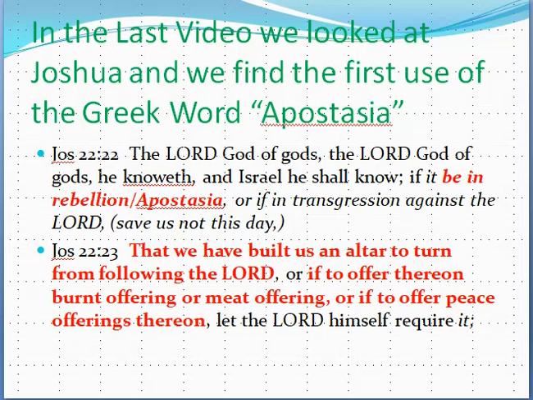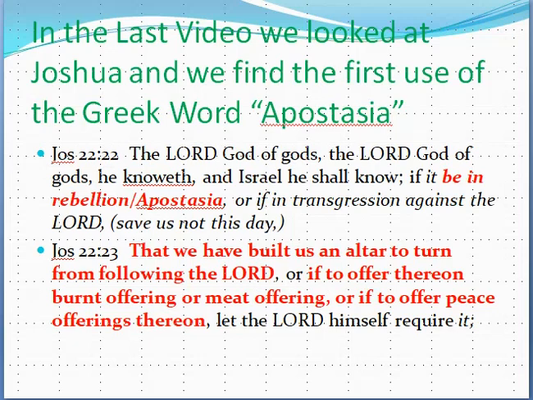Apostasia, which is what we read in 2 Thessalonians chapter 2 verse 3, is rebellion. It is apostasy. And as we read here, if it be in rebellion, if it be in apostasia, or if in transgression against the Lord, save us not this day, that we have built us an altar to turn from following the Lord. That's what apostasia is.